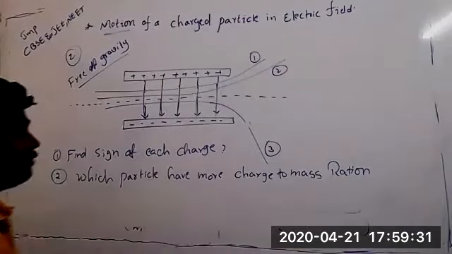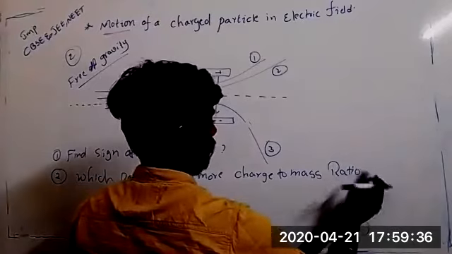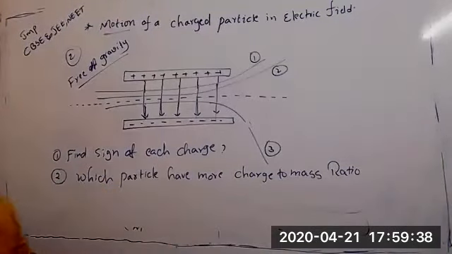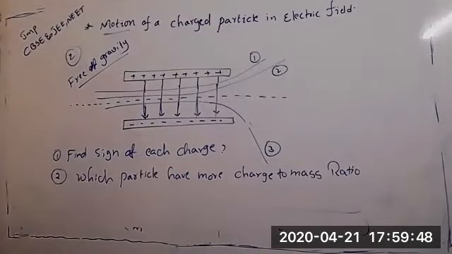This is your question. Did you understand the question? Find the sign of each charge. I have given 3 charges. What are the signs of 1, 2, 3? And which particle has more charge to mass ratio? Anybody can say the answer.